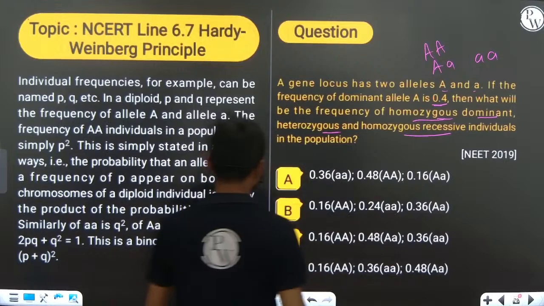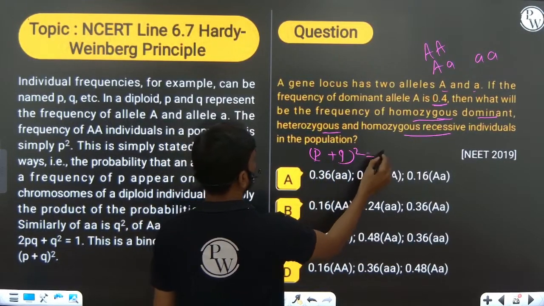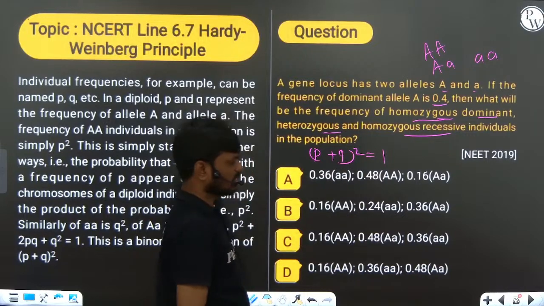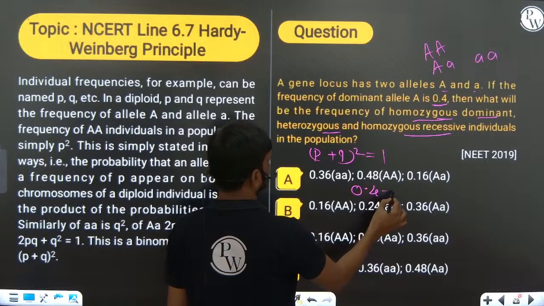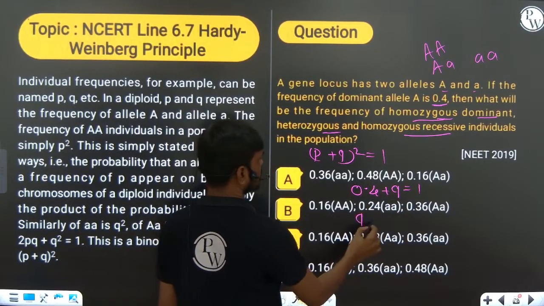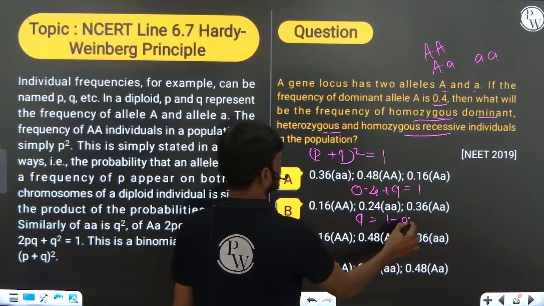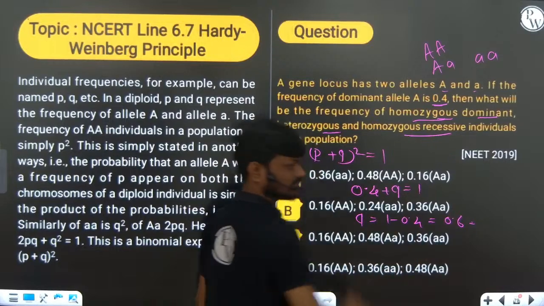So you know that P plus Q whole square is equal to 1, equilibrium. They have given only P, 0.4. Q is not given, only 1. So Q is equal to 1 minus 0.4, you will get 0.6 is equal to Q.